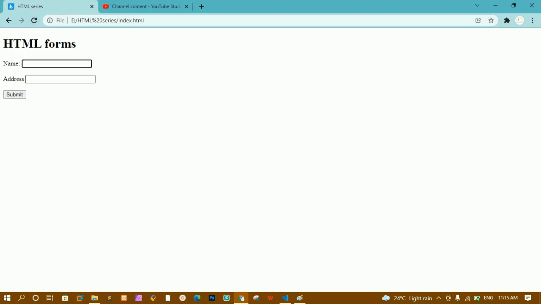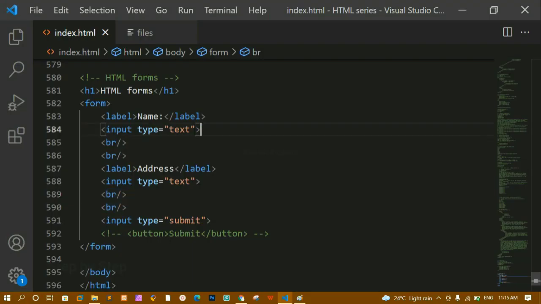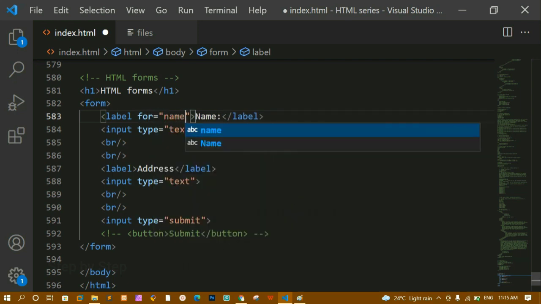I can enter my name here, then I can enter the address, and whenever I click on submit, the data will be sent to the server. If you have written any backend programming language like PHP, then whatever you have written, that data will be sent to the server. This entire data will be stored inside the databases. Whatever information is stored, we can fetch from the database and display that data inside our website. Also inside this label, we will be having a for attribute, and inside this let me write name, username.